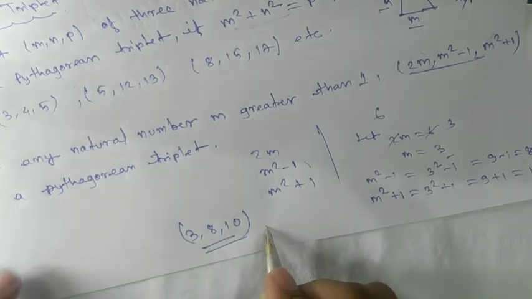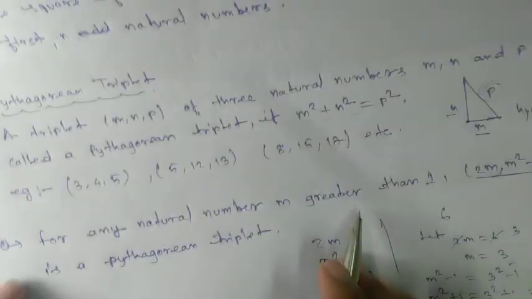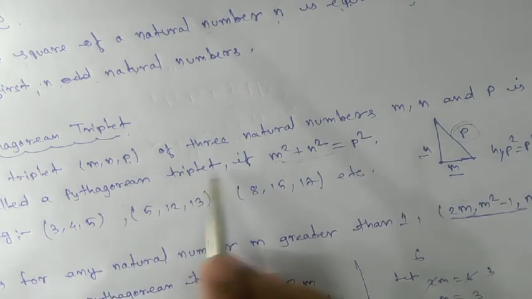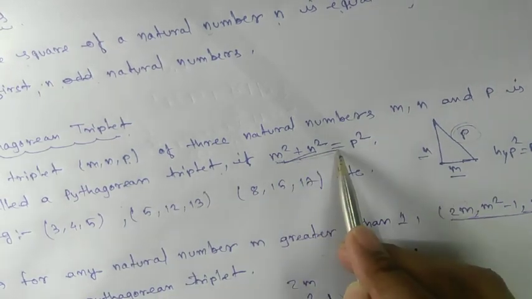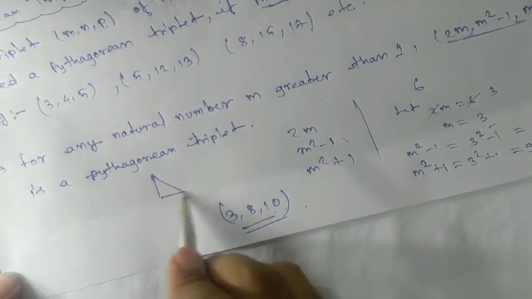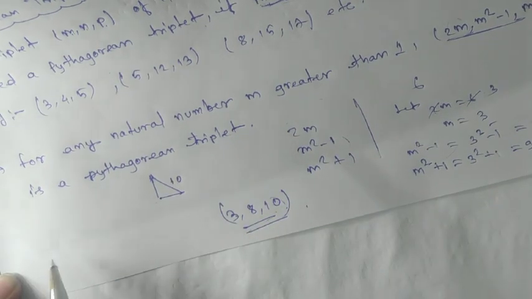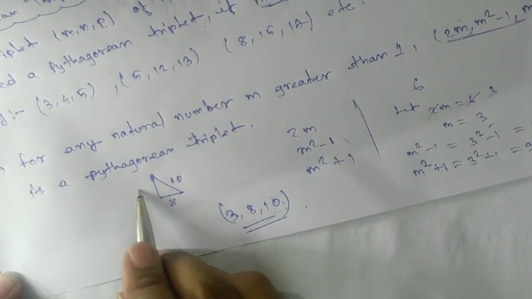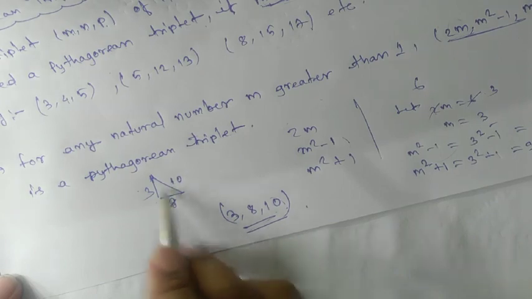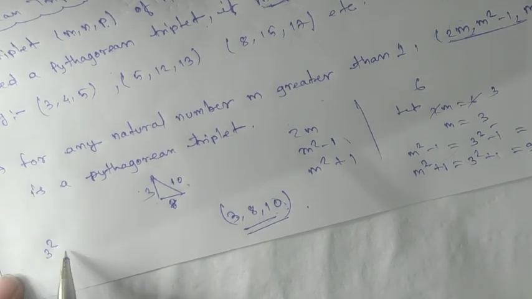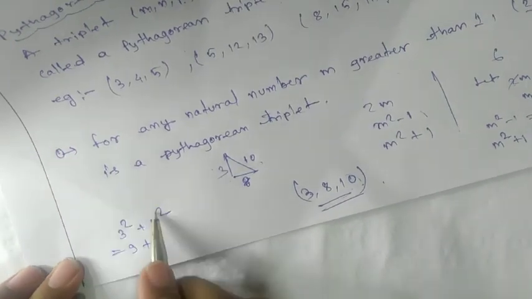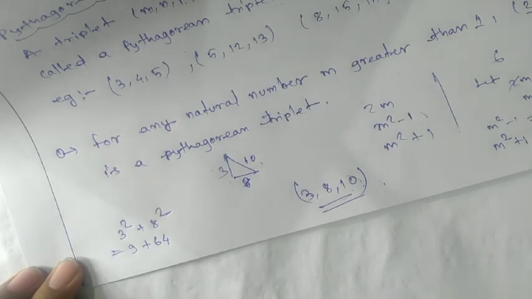So is it correct? Let's check. Why? If the three numbers are a Pythagorean triplet, then it must follow this property. That means with the help of these 3 measurements, we can draw a right angle triangle where the biggest one will be your 10. 8 may be here or here. So we are taking 8 here, that means your 3 will be this one. Now you square it. So let's square it. 3 square plus 8 square. 3 square is 9, and 8 square is 64.